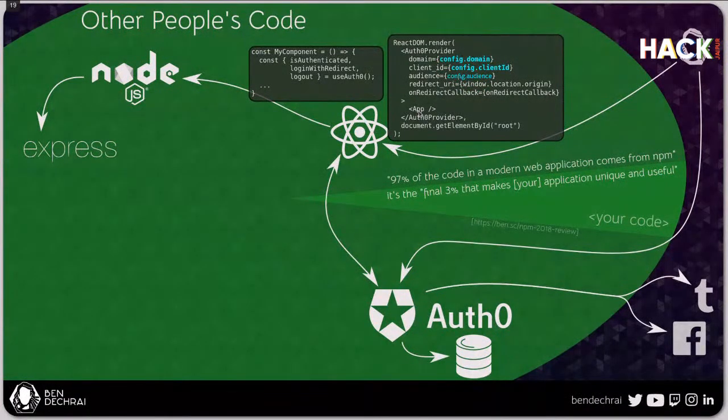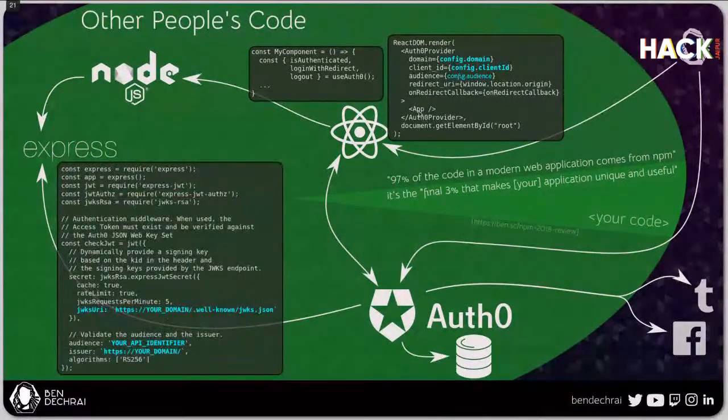And as part of that, it's going to make a request to Auth0 for a public key, which it can then use to verify that the JSON Web Token is valid and hasn't been modified. And based on that, it can then let the user through or not. And essentially,